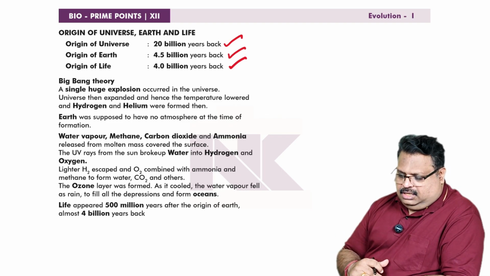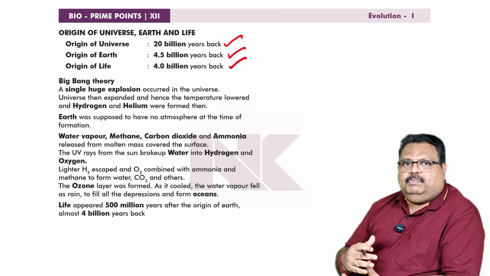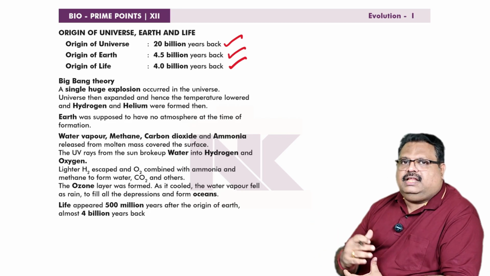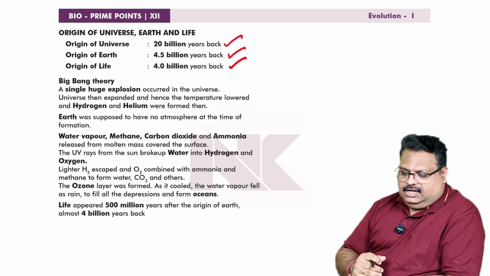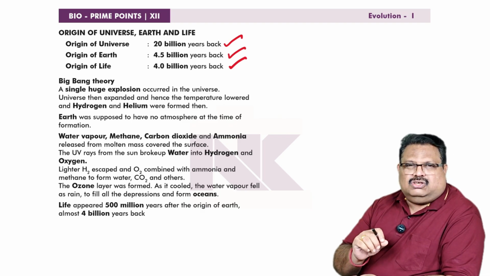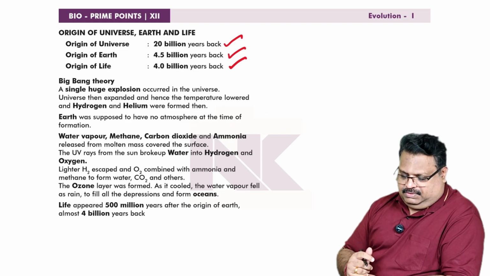Initially the temperature was very high, and due to Big Bang there is a mass increase in volume and reduction in temperature and the formation of hydrogen and helium. This is the crux of what is called Big Bang theory. Okay.